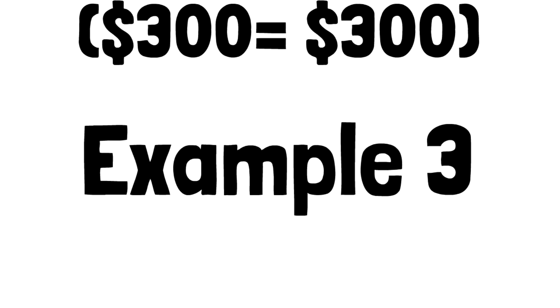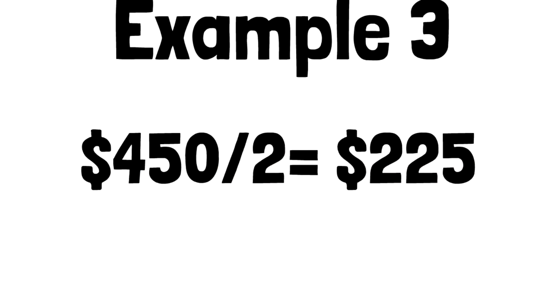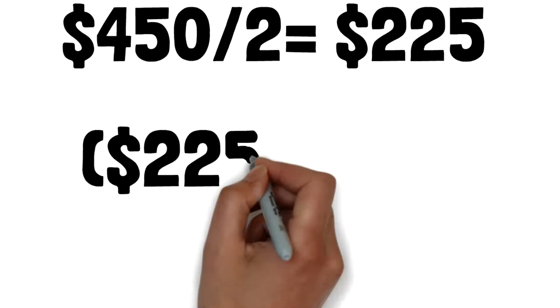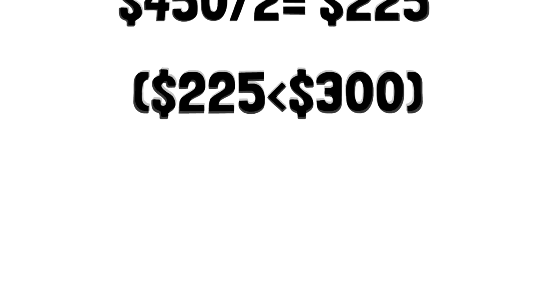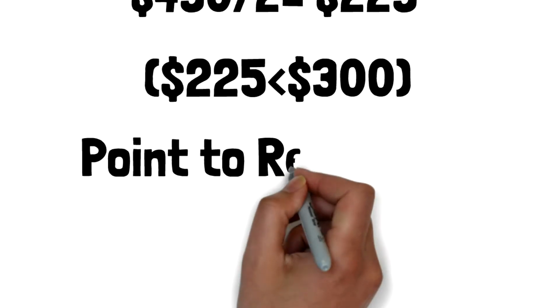Example 3. We move further and assume that in the third eligibility period of 2 weeks, Mr. A has earned a total income of $450. In this situation, the average weekly income will be $450 divided by 2, that is $225. Since average weekly income of $225 for the third eligibility period is less than 50% of average weekly income of $300 earned in 2019, therefore Mr. A qualifies for CRB in this period.